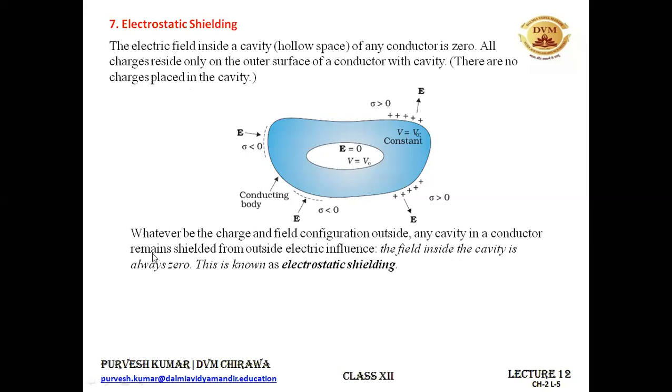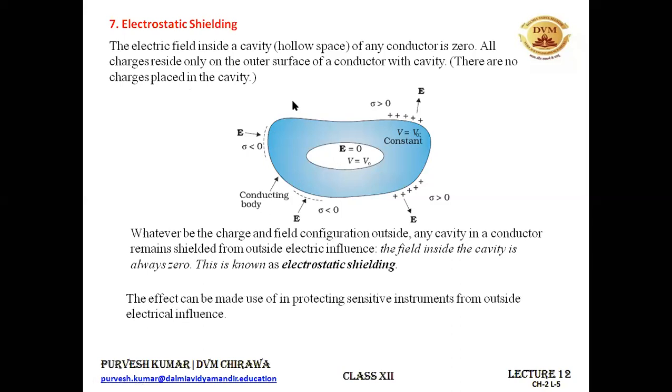All right. So this effect, by which specimens placed in a hollow space or cavity inside a conductor remain unaffected by the external electric influence, is known as electrostatic shielding, and we use this effect in protecting very sensitive instruments from outside electric influences. There are some sensitive instruments that get affected by the external electric fields present in the environment. So we place them inside a cavity of a metal, and that's how they are protected by the phenomenon of electrostatic shielding.